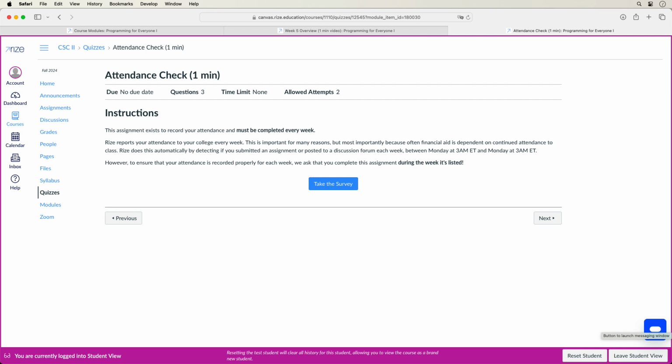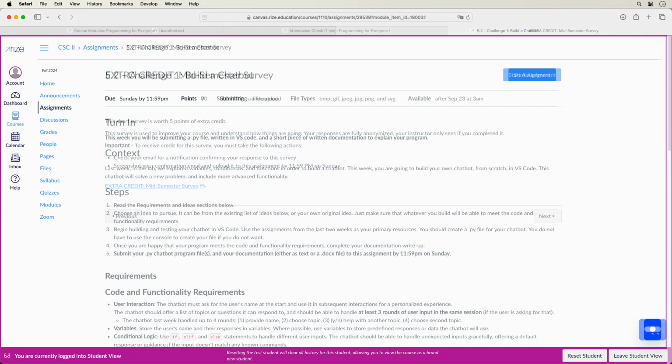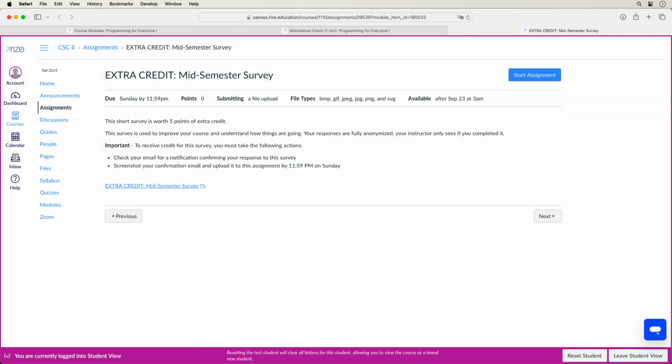The point is that you must submit something each week. So again, if no assignment is being submitted, then please submit the attendance check. And if you have any questions on that, please reach out to me at any time. Now the next assignment on the list is the first challenge assignment, and I'll come back to that in just a moment. And the last item in the assignment section is an extra credit mid-semester survey.